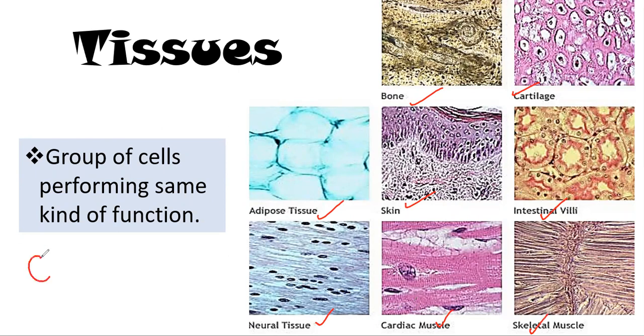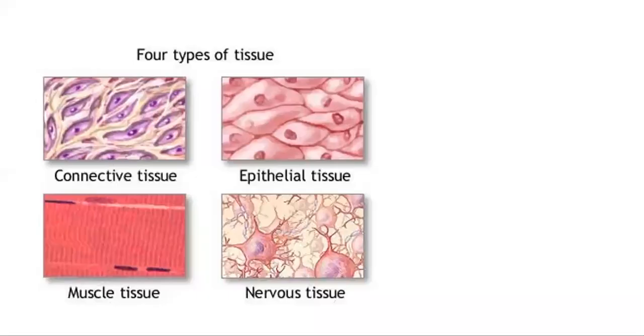Initially there was one cell, and when cells united they formed a group. This group is known as tissue. So after the cell, tissue is there. Tissues are groups and they support the function easily. In our body we have four types of tissue, mainly connective tissue.